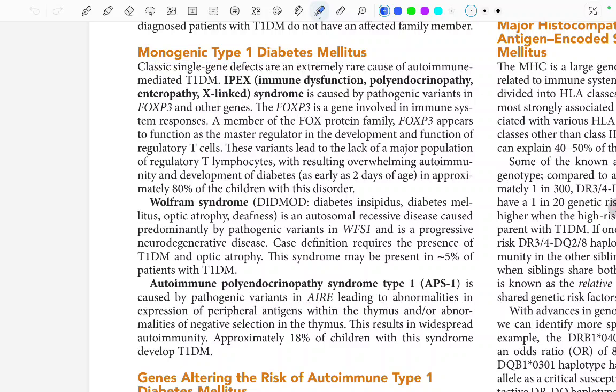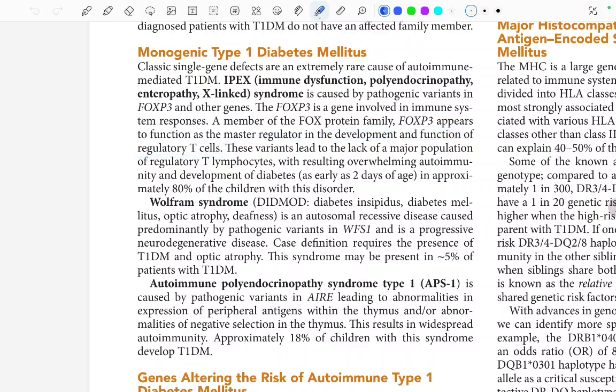IPEX, that is immune dysfunction, polyendocrinopathy, enteropathy, X-linked syndrome, is caused by pathogenic variants in the FOXP3 and other genes. The FOXP3 gene is involved in the immune system responses. A member of the Fox protein family, FOXP3 appears to function as the master regulator in the development and function of regulatory T cells.